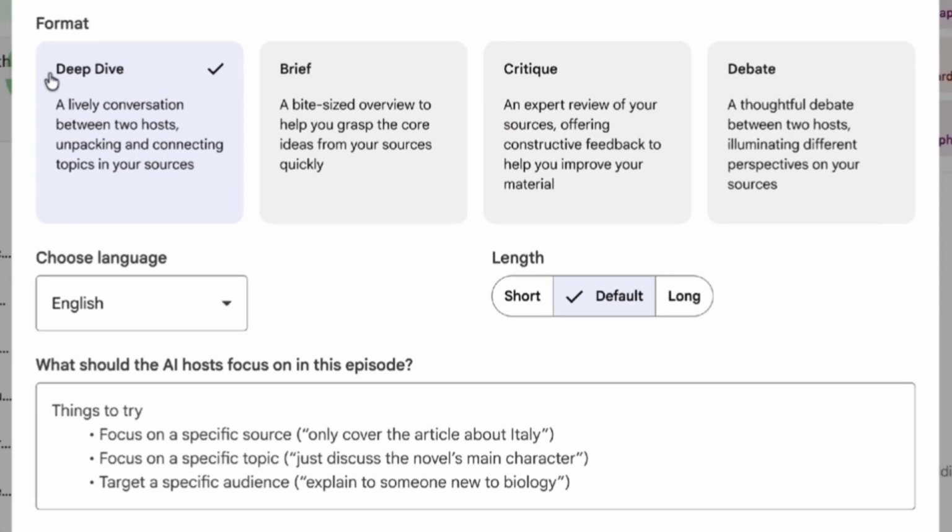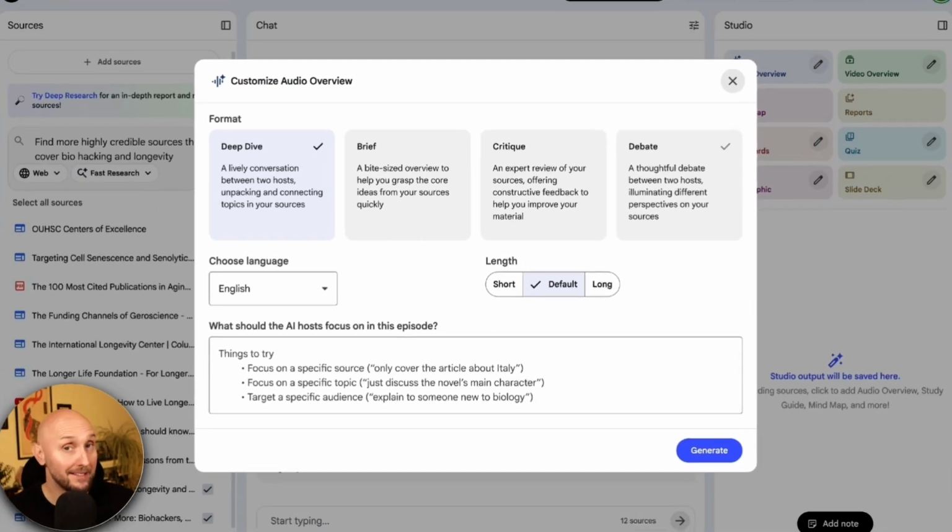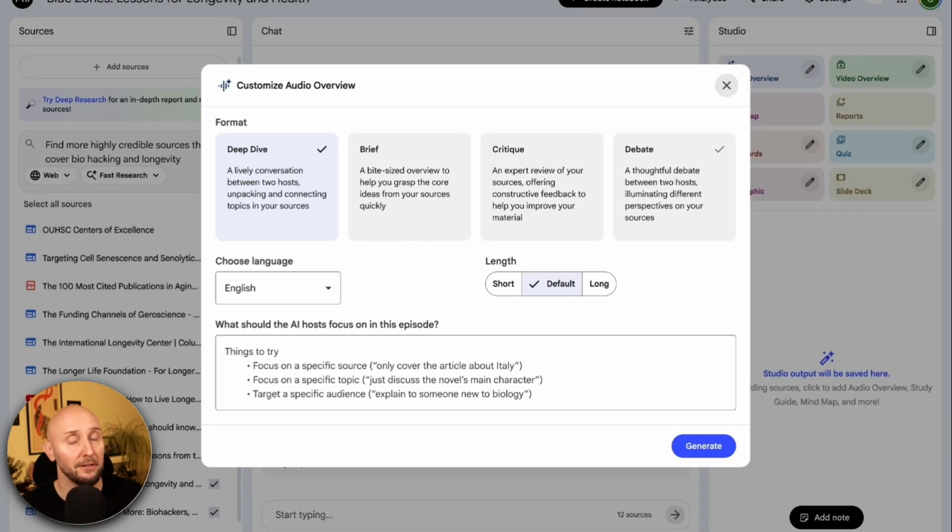So before we had deep dive or a brief podcast, but now we have this critique option here where the podcast host will scrutinize your topic. And then we also have the debate podcast where each podcast host will have an opposing view and discuss the topic in detail and pull it apart between them. Now these different podcast formats are brilliant for different use cases.